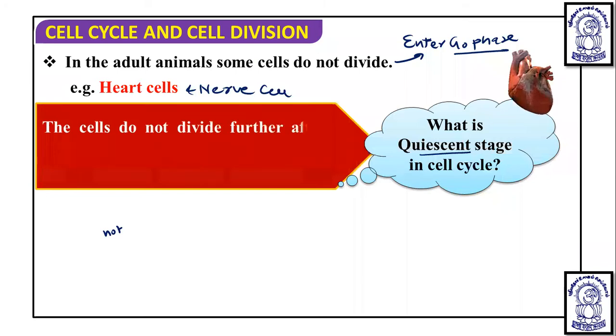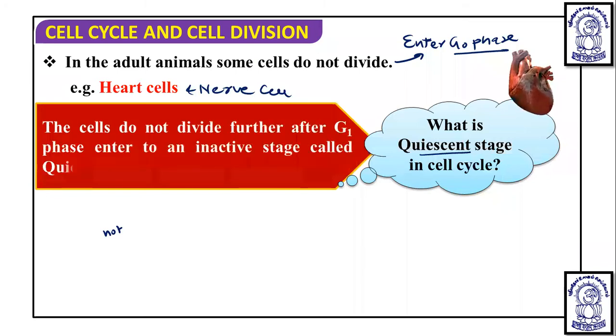This G0 phase is also known as the quiescent phase of the cell cycle. The cells that do not want to divide further after G1 phase enter an inactive stage called the quiescent stage, which is the G0 phase of the cell cycle.